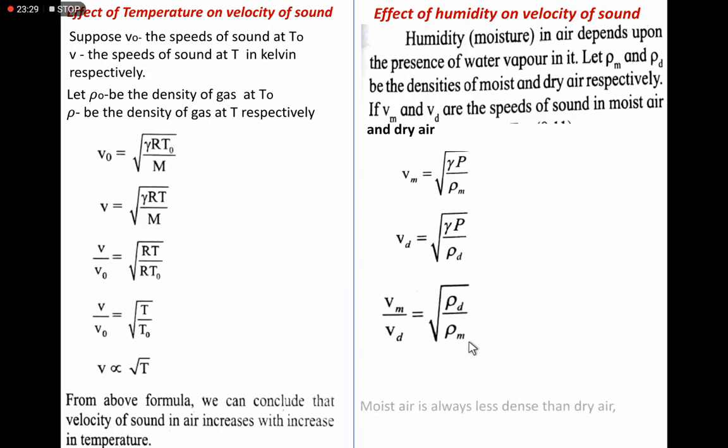Moist air is always less dense than dry air. This is how, using humidity, you can determine the velocity of sound in air.